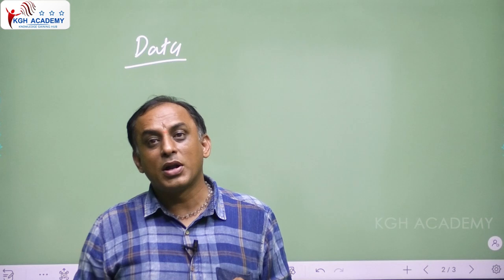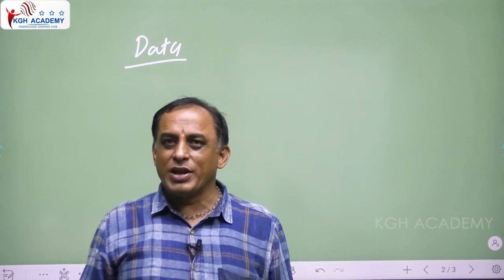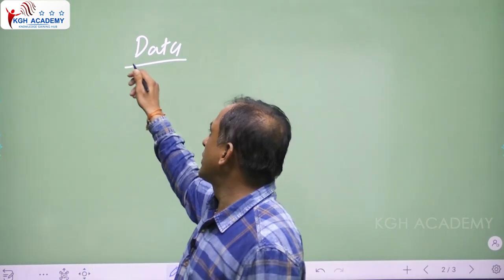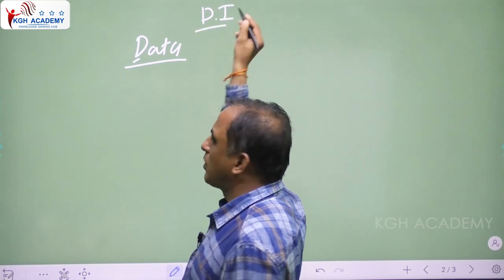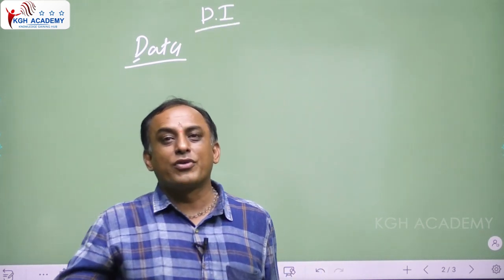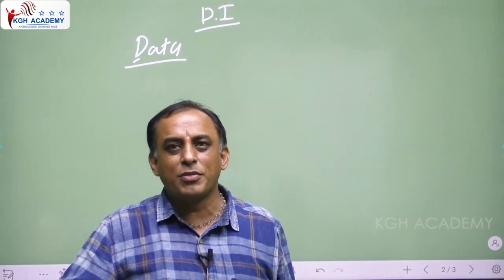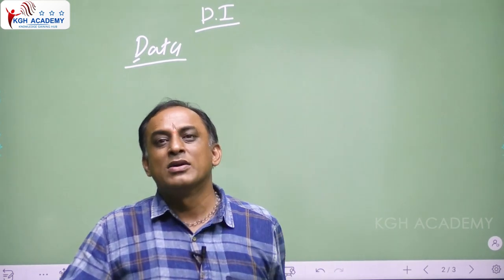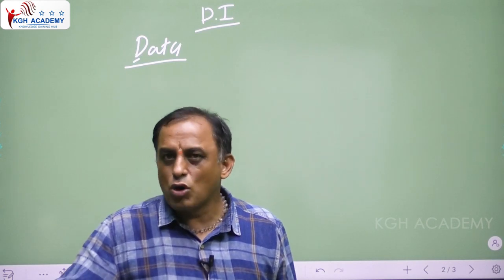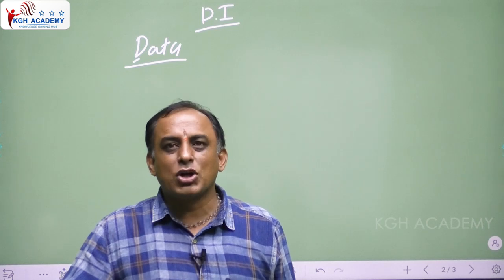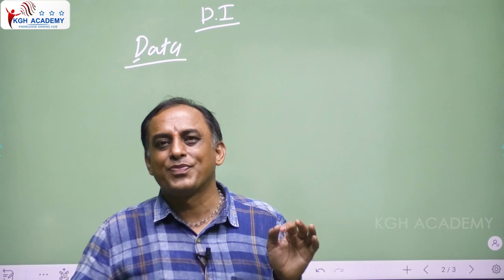Data interpretation is important for exams, and also after your selection, it is useful in your job life. For example, you got a good rank in the group 1 examination, then you became a deputy collector. As a deputy collector or any other government servant, once or twice a week, you should send reports to your higher authorities.